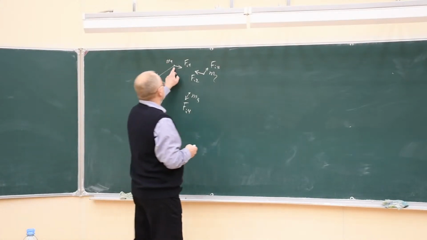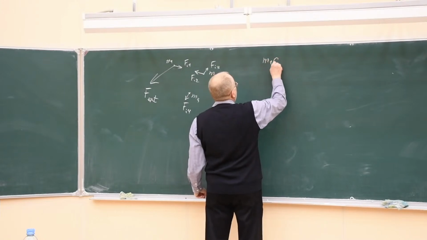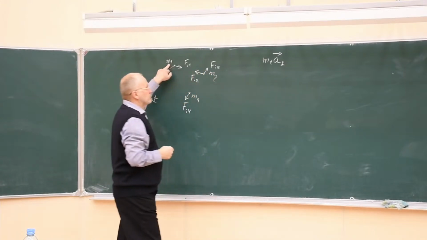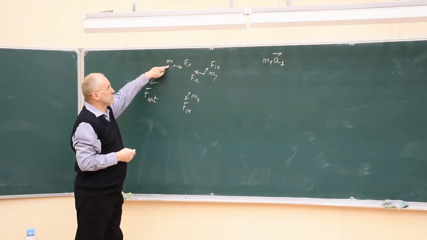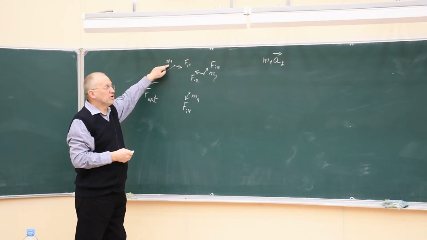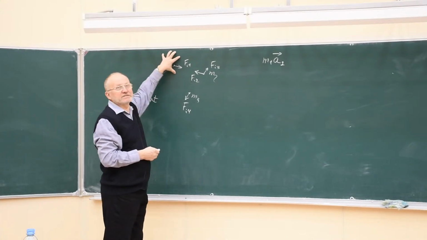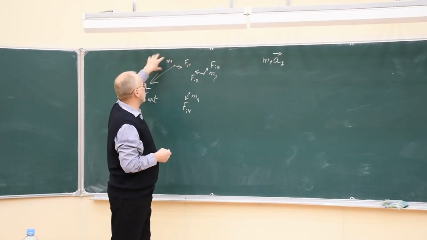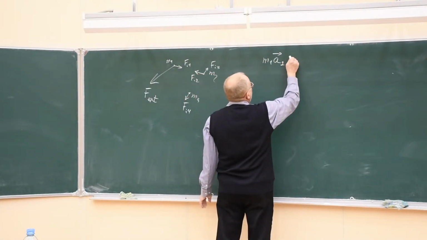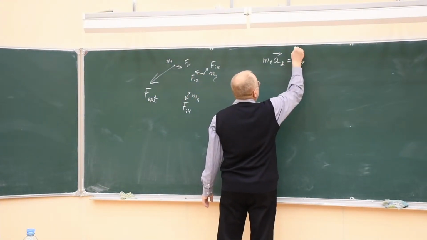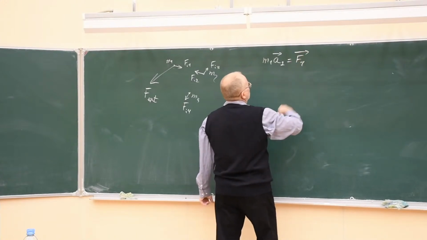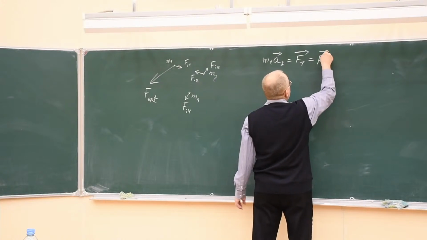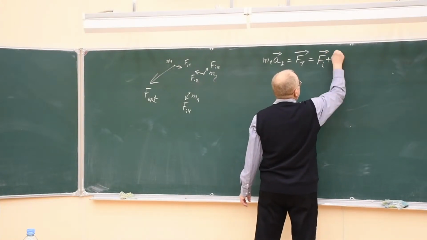What will be the acceleration of the first mass? The acceleration of the first material particle, due to Newton's second law, will be defined by the net force acting on this particle. Net force is the vector sum of all forces acting on it. And this vector sum of all forces will be the vector sum of all internal forces plus the vector sum of all external forces.